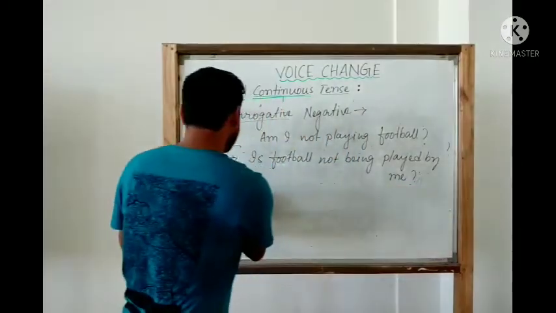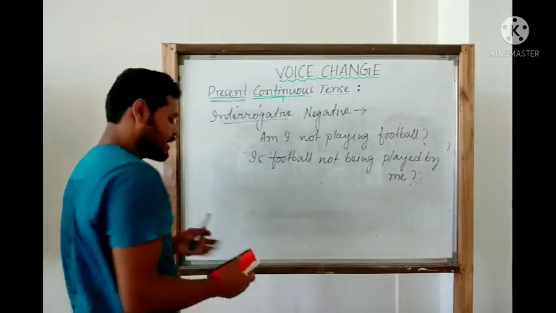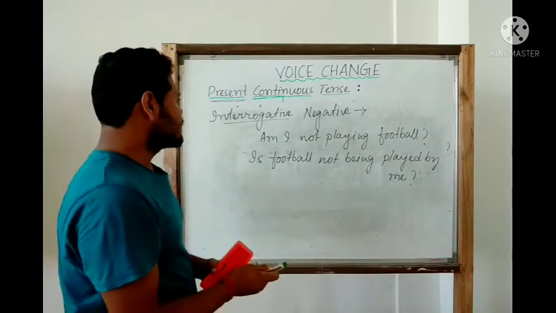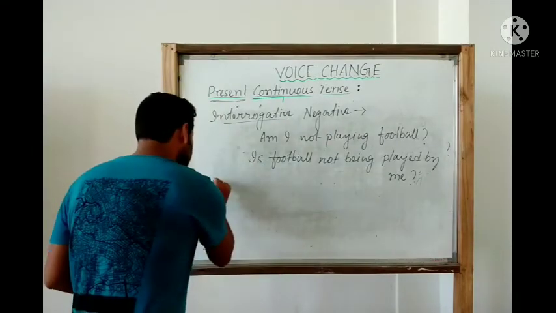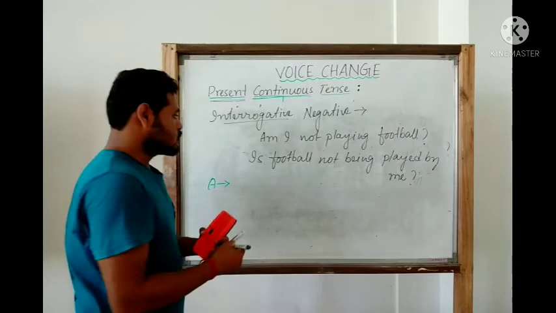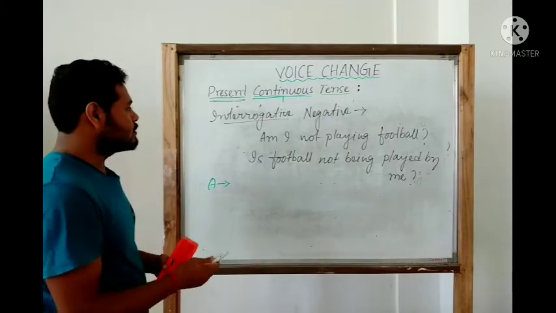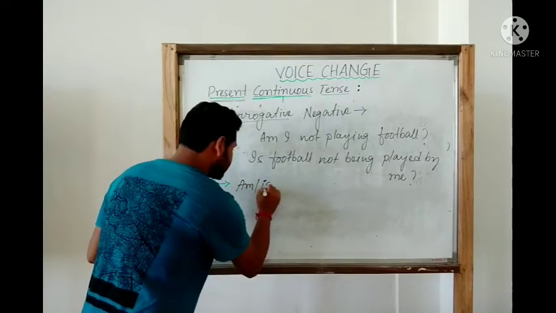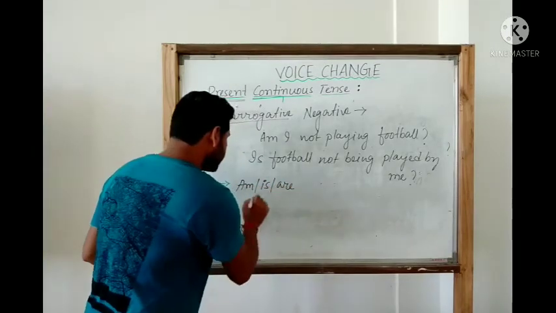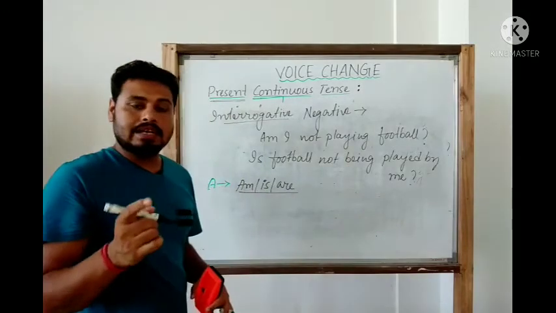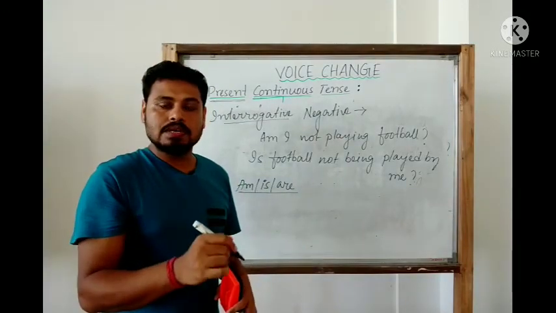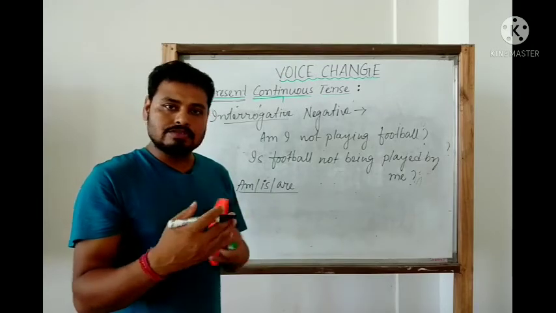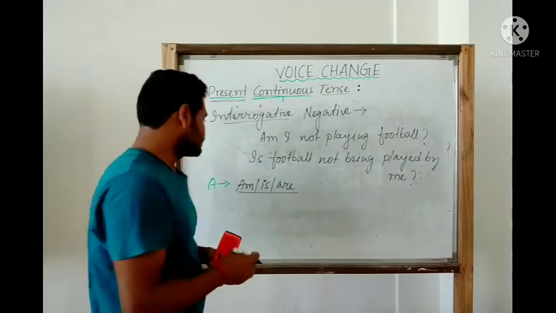First we go to the structure of the active sentence in present continuous tense, interrogative negative. At the very beginning we have the be verb, that is am, is, are. Remember one thing, we are using am, is, are, like I said previously, because this is present tense. That's why am, is, are, the three forms of the be verb in present tense.